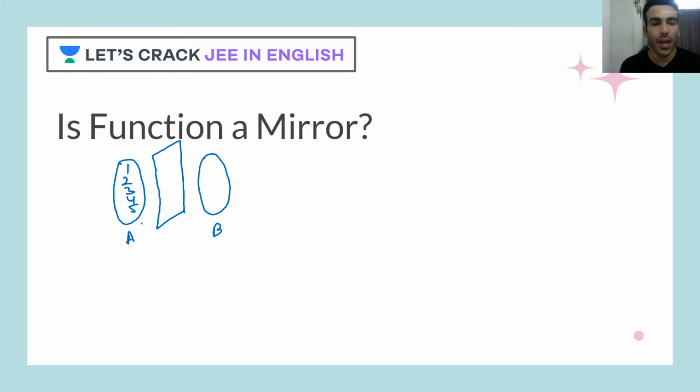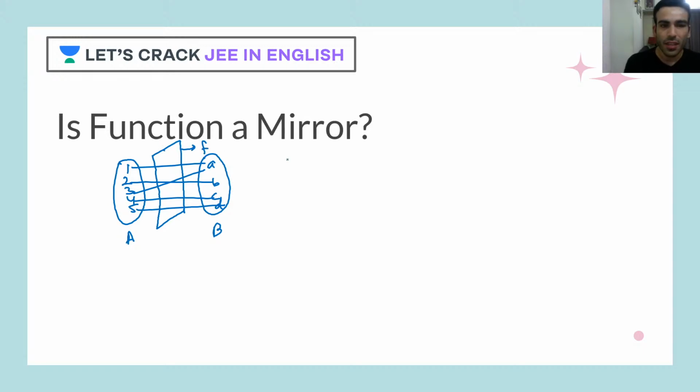So what would happen? Yes, every element would have its own image, correct? And every element will have exactly one image, right? So what I mean to say is, when you see the function, it can be like this also. Every element has exactly one image, correct? So now this will be called a function.